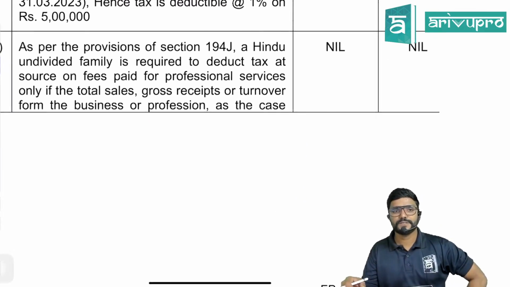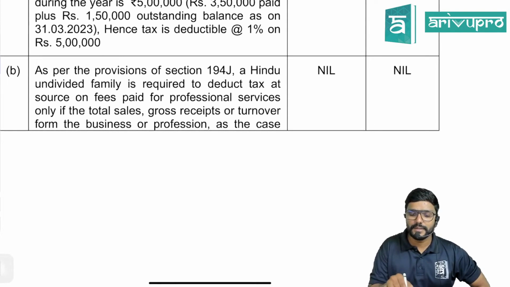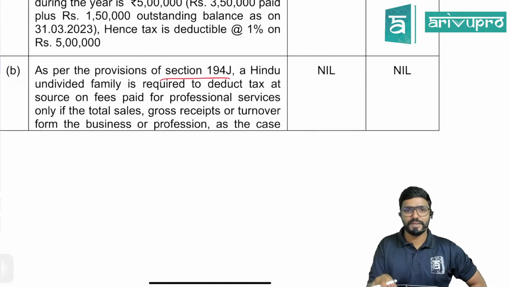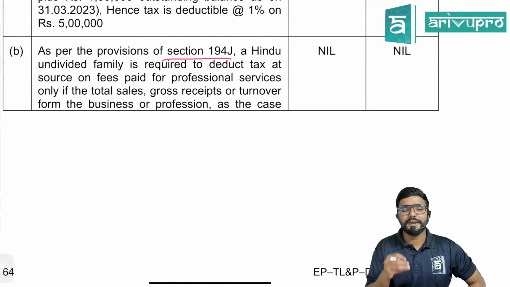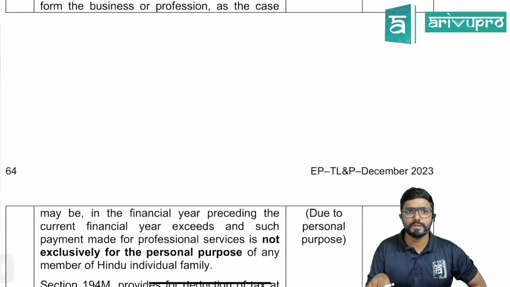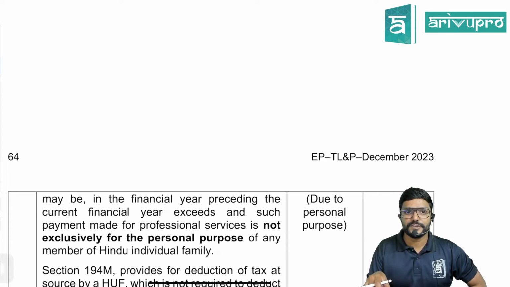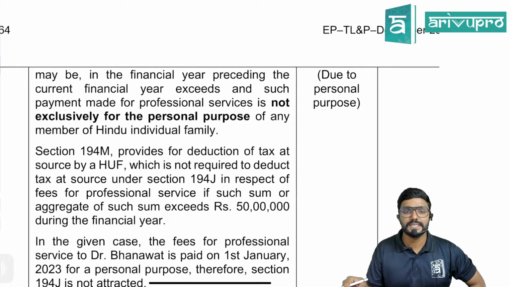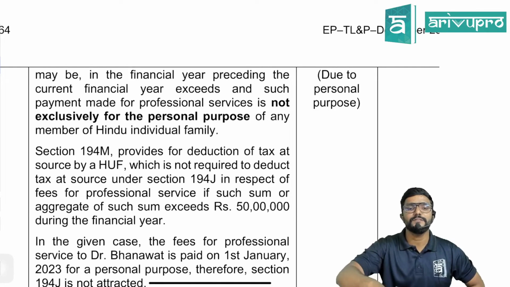As per the provisions of section 194J, because when you are making the payment to a doctor, is it a professional payment? Yes, professional fee. A Hindu undivided family, that is HUF, is required to deduct tax at source on fees paid for professional services only if the total sales, gross receipts or turnover from the business or profession, as the case may be, in the financial year preceding the current financial year exceeds the limit, and such payment made for professional services is not exclusively for personal purpose of any member of the HUF.